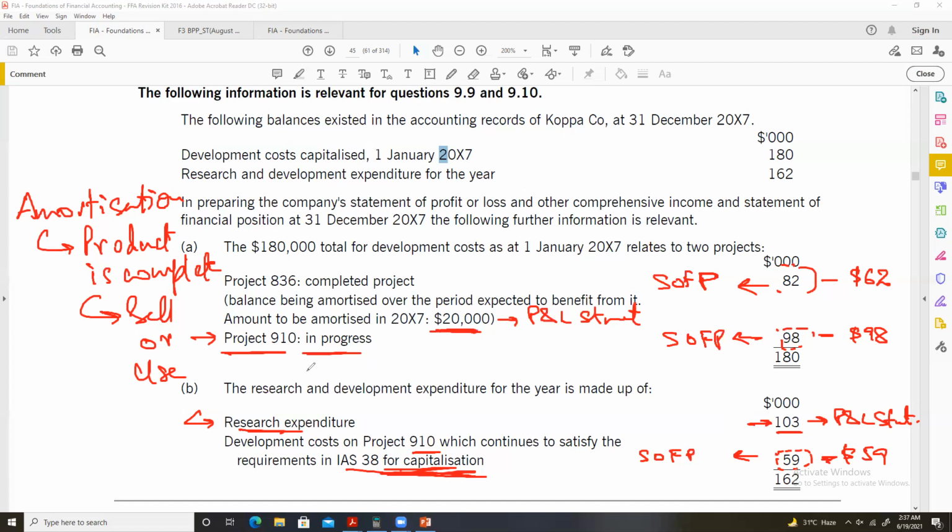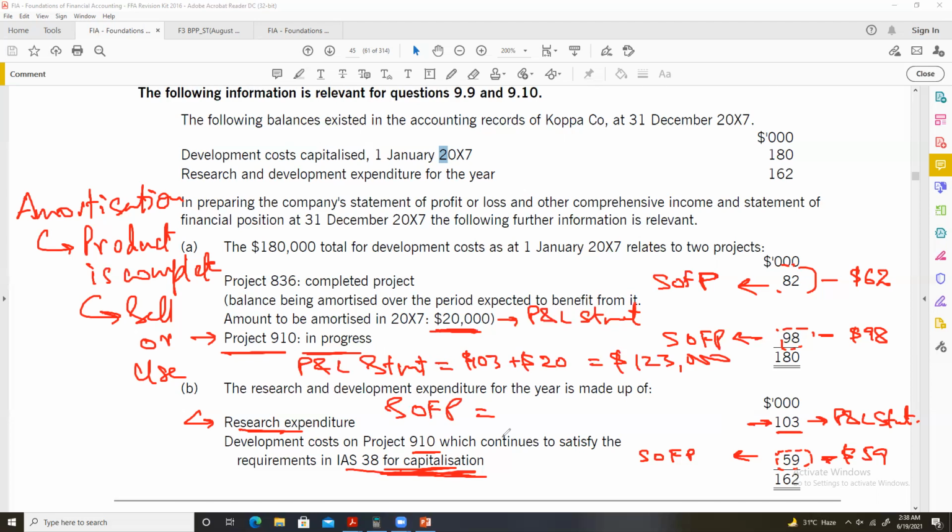So the total amount charged to the profit and loss statement will be $103,000 plus another $20,000. Total will be $123,000.